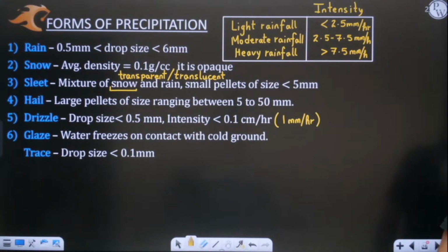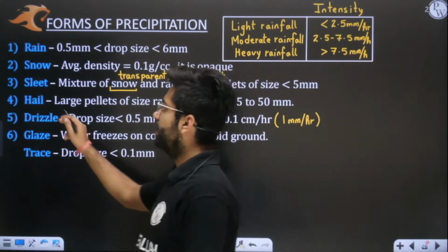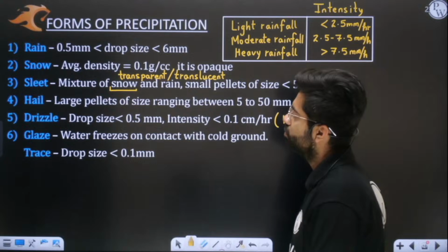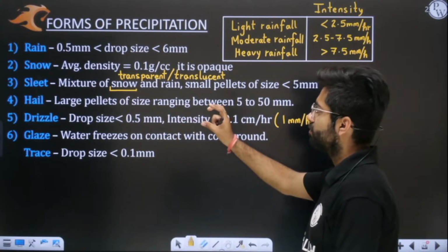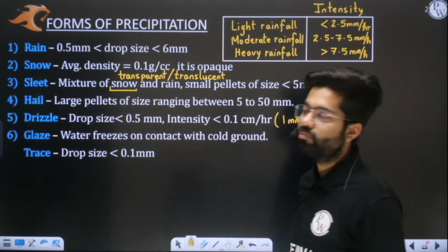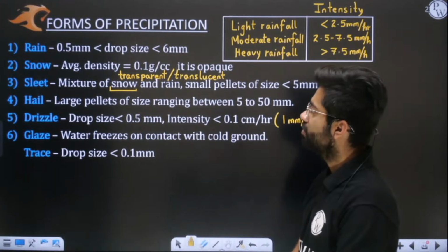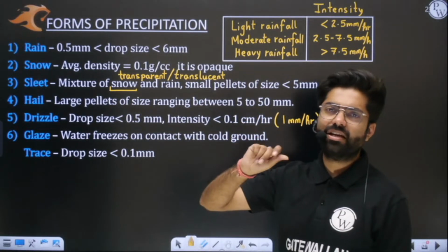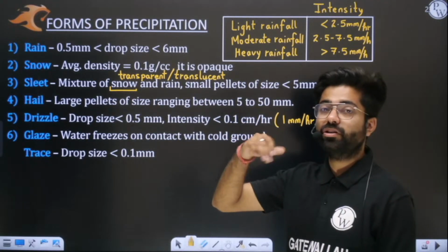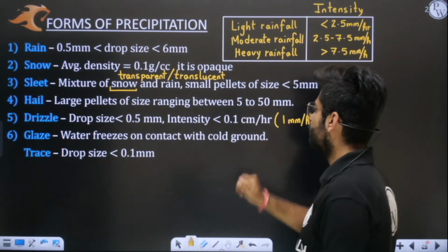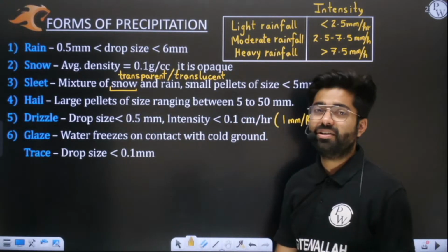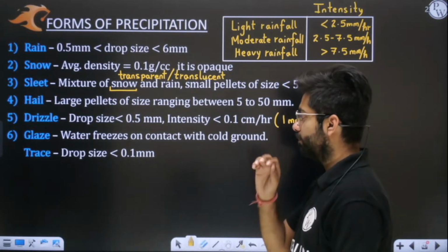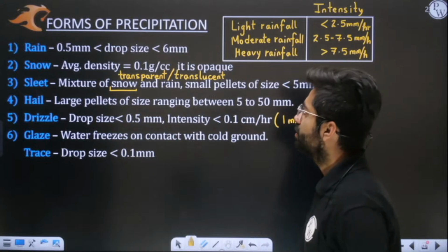Ankit, it is hailstorm. The term which you are asking is hailstorm. In this you have large pellets, you can say snowballs, which generally fall on the ground. Generally the size of one piece is more than 8 mm, ranging somewhere between 5 to 50 mm, and it is very, very destructive because it falls with a very high force, not at all favorable.